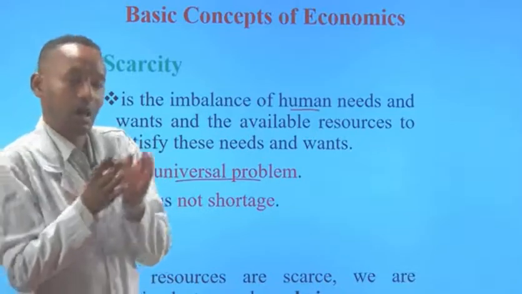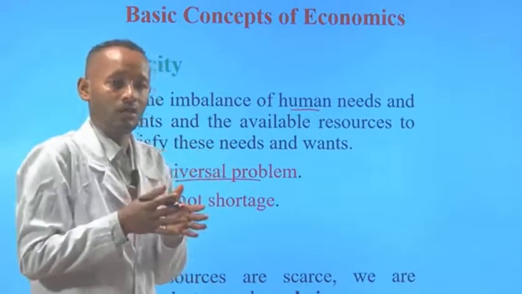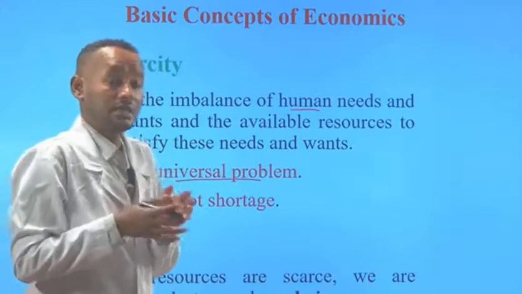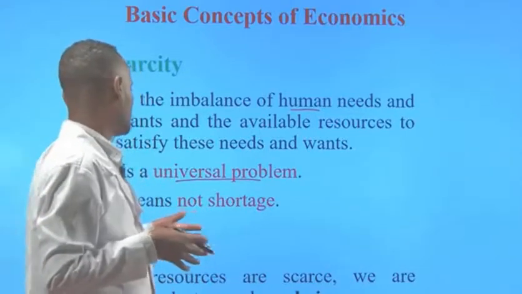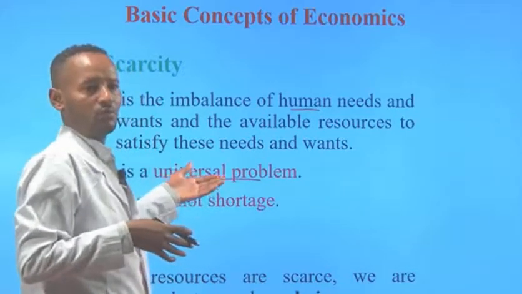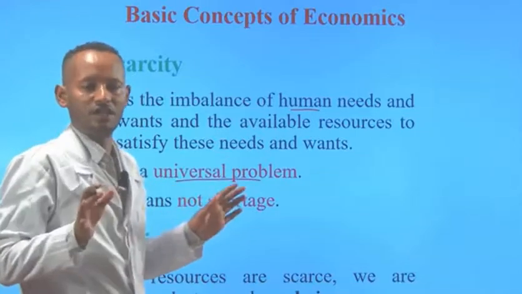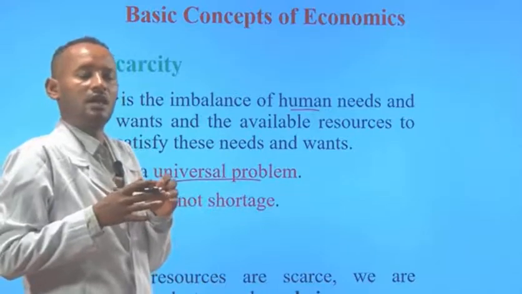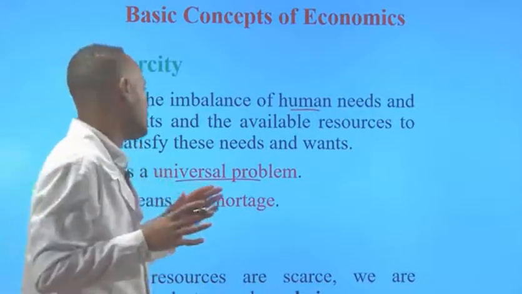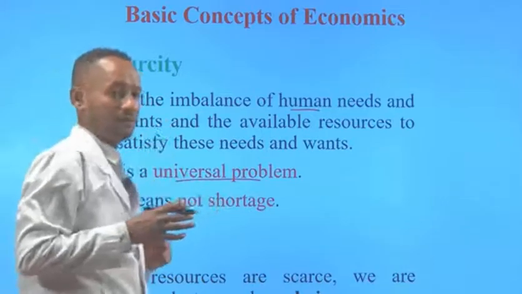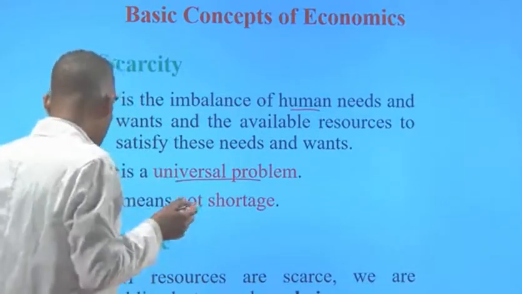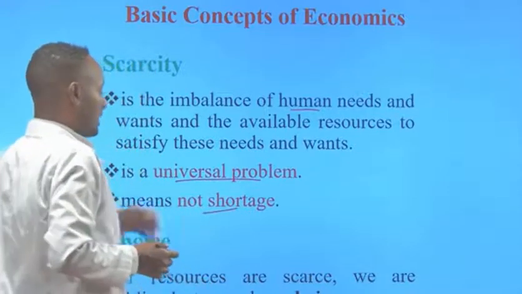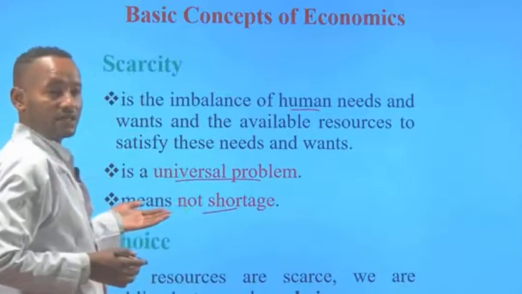There is scarcity in America, there is scarcity in Ethiopia, there is scarcity in Ghana, there is scarcity in Russia, and there is scarcity in London. So it is a universal problem. That means we cannot avoid it. The Americans are rich, but they cannot fulfill all their needs and wants. So there is scarcity in America. Scarcity does not mean shortage, because we can avoid shortage, but we cannot avoid scarcity.